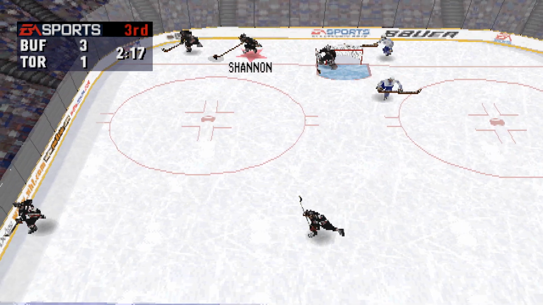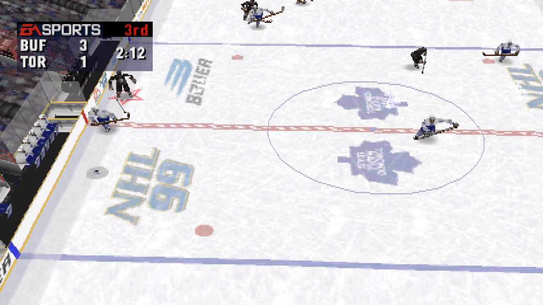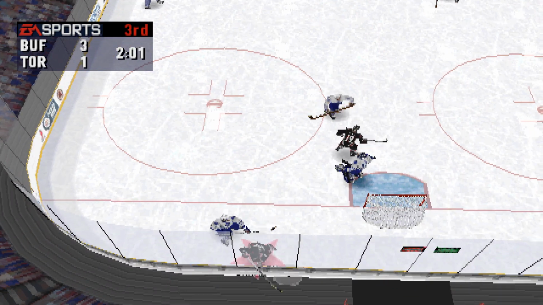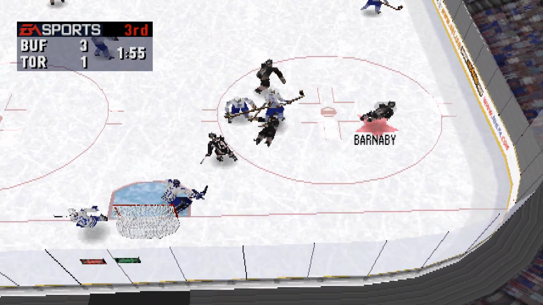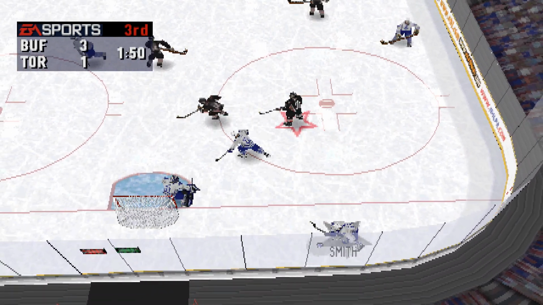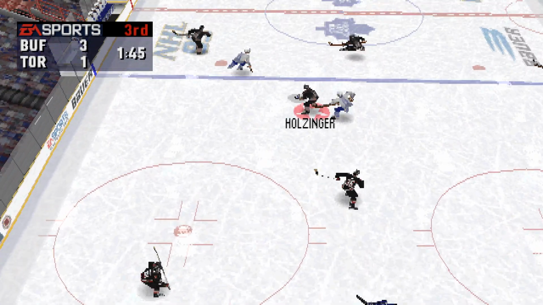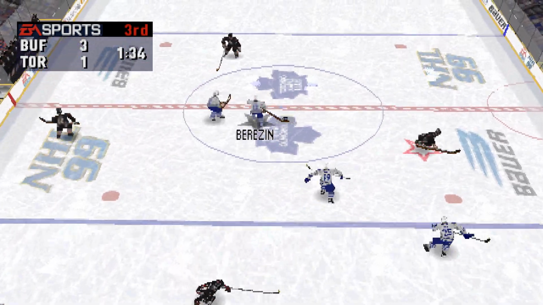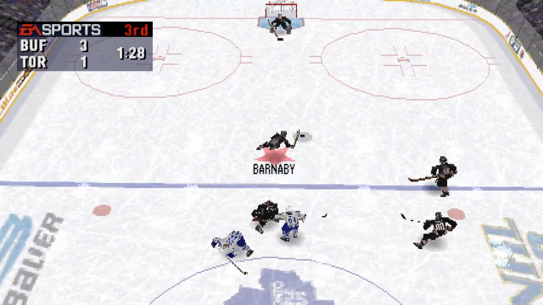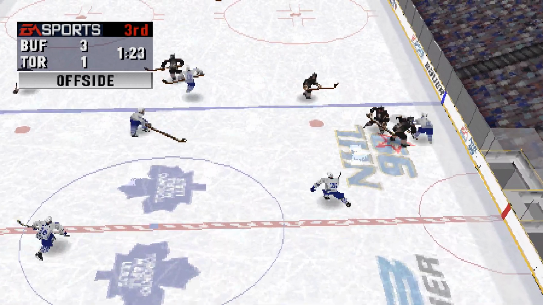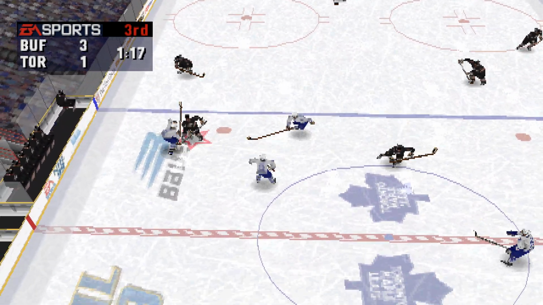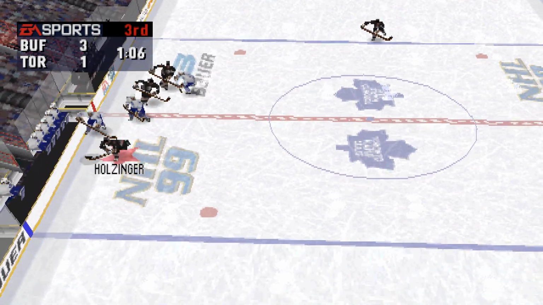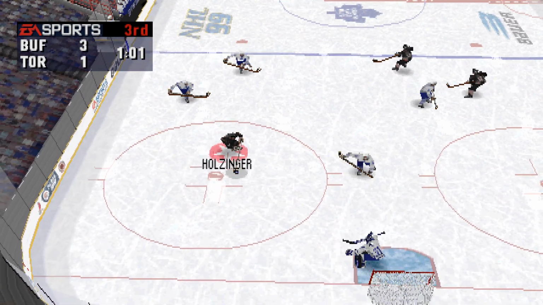Shannon moves it on. Buffalo beats out the icing call. To Sanderson. To Yushkevich. Buffalo steals the pass. Buffalo needs to get a fresh line out there. Belted and knocked to the ice by Schmelik. Barnaby turns it over to Korolev. His pass intercepted by Holzinger. The Maple Leafs are changing on the go. To Holzinger. The Sabres change up their lines.